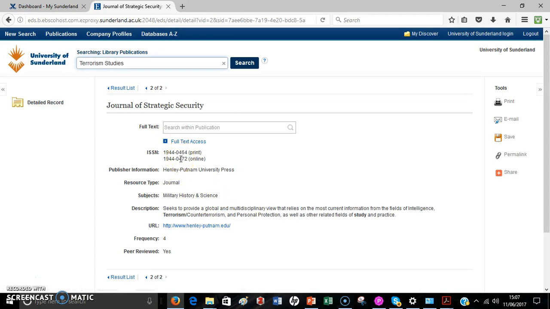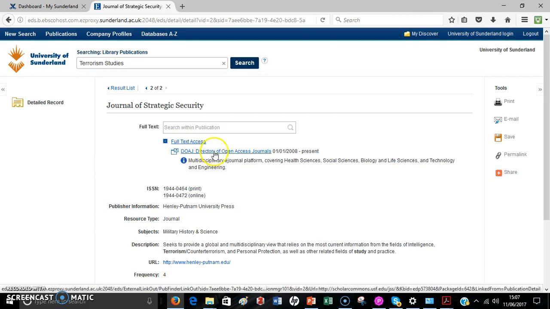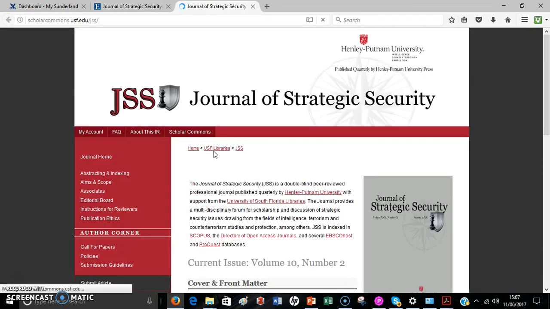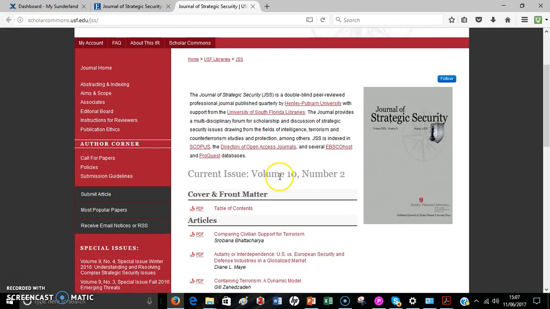Sometimes you don't always get the last year, but you can always get them. It'll always show them, and if you do need them, you can get a library copy from somewhere else, through our library. But anyway, I'll do full text access here. Quite often, the very latest one you can get. Right, let's have a look at what we've got here.